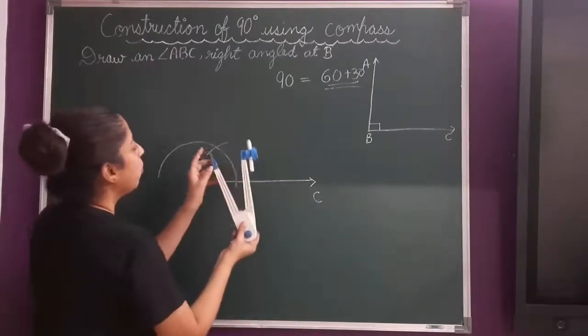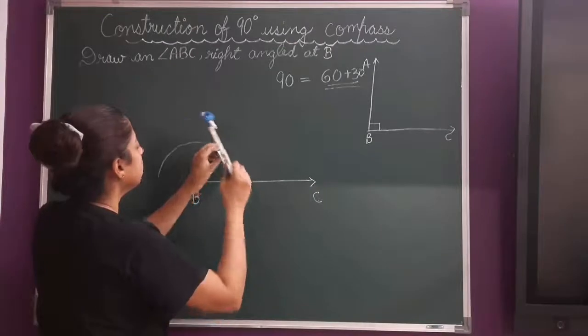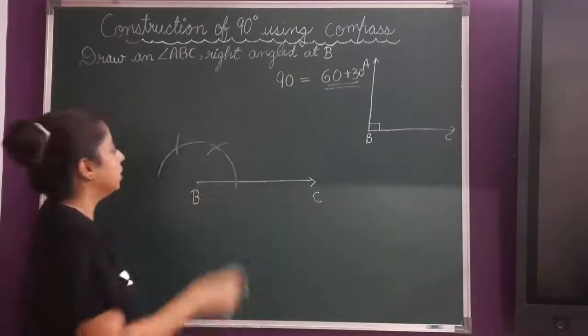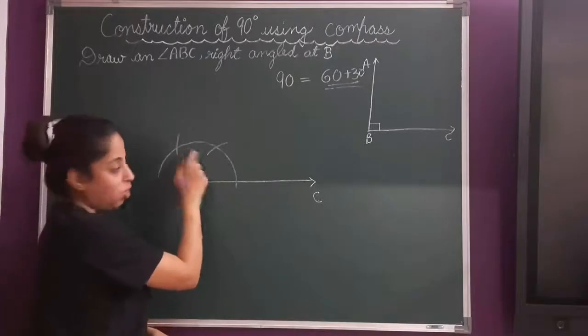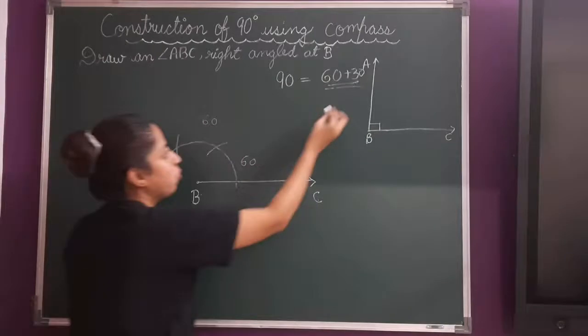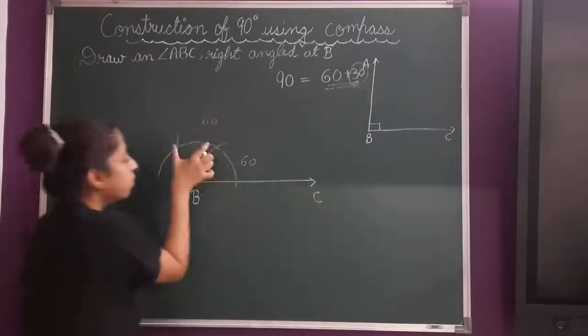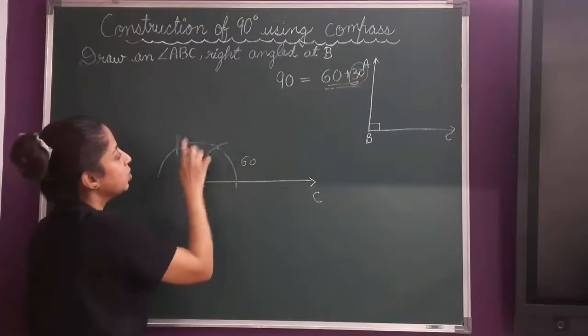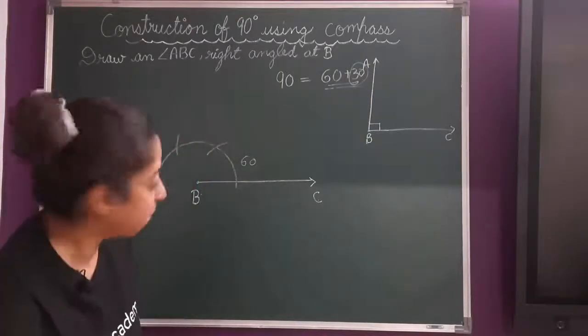Now keeping the pointer here and with the same measurement, if I draw another arc, this is another 60 degrees. So this is 60, this is another 60, but we want 30 now. If I bisect these two points, I will get a 30. So let's bisect this.